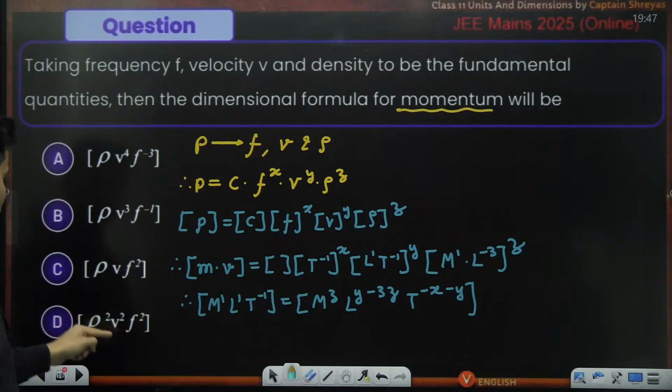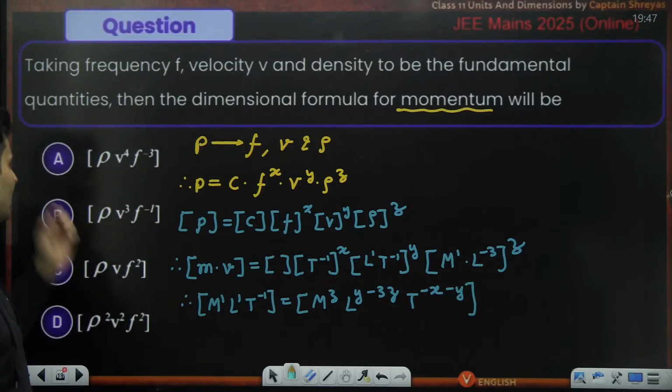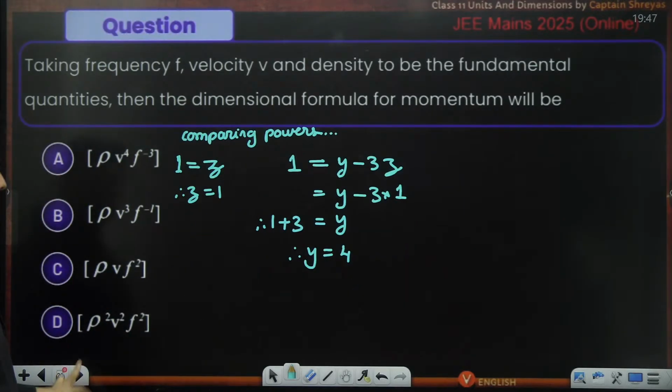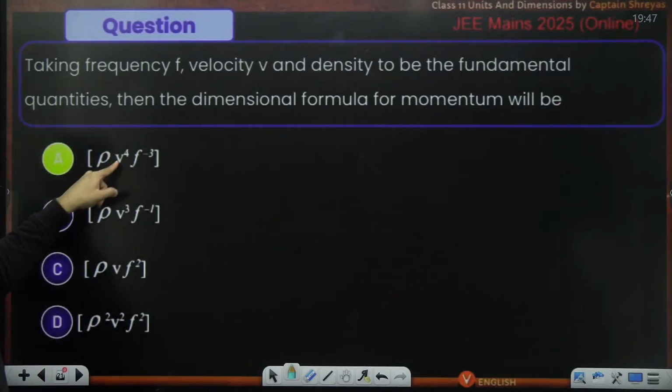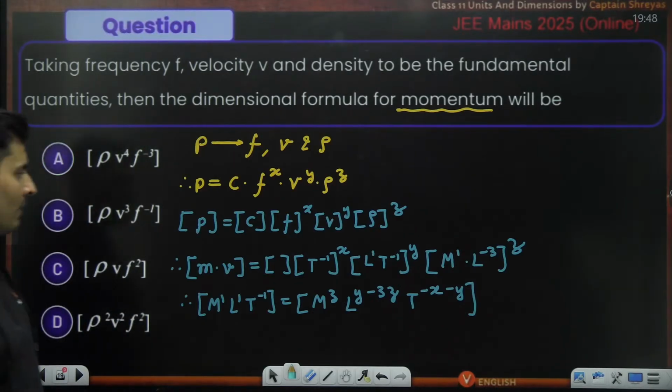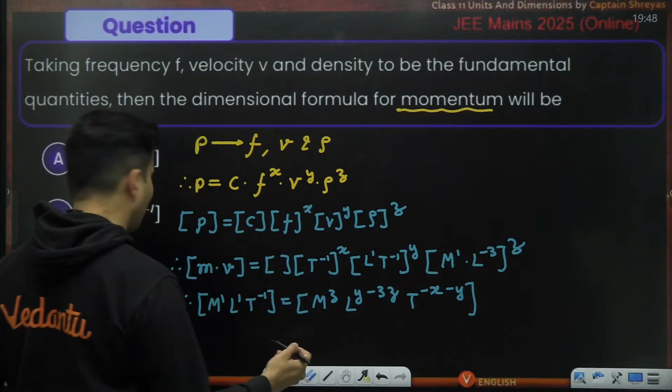So speed should be raised to 4. It is there only over here. So option A will be correct without even going ahead. Yes, it is correct. You don't even have to check the next one. Speed's power is 4. But if you still want to do it, time is raised to minus 1.